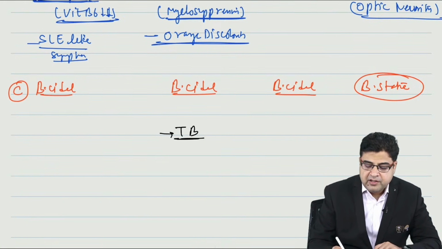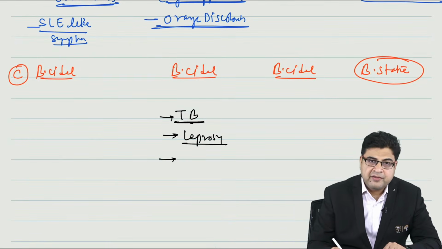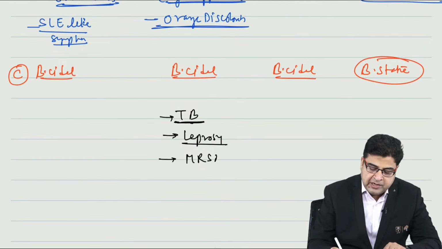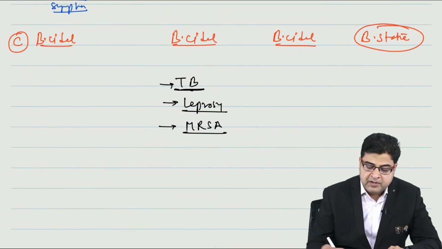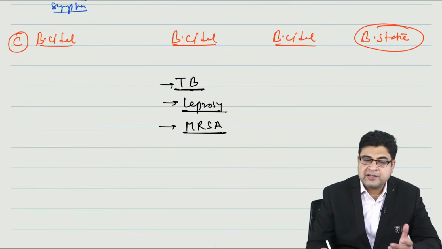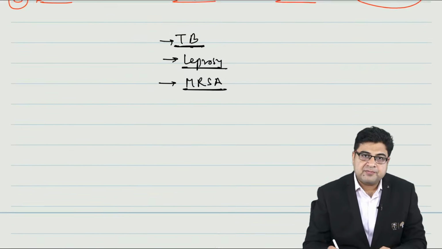Now, apart from tuberculosis, rifampicin is a medicine that is also given for leprosy. Rifampicin is also given for the treatment of MRSA, methicillin-resistant Staph aureus. So these are some other indications where I can use rifampicin as a drug.